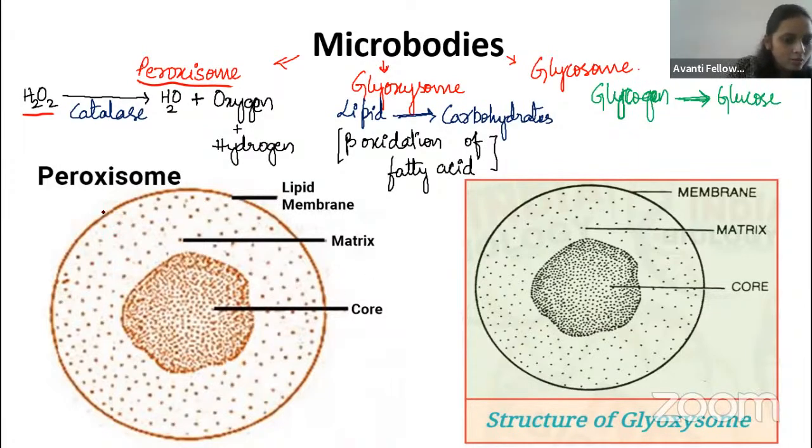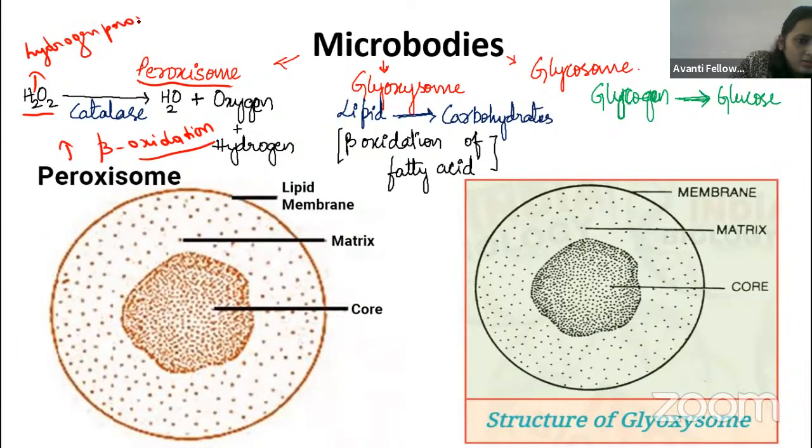Also, the peroxisome helps in the beta oxidation of lipids. Lipid has to be broken down, right? Breakdown of the lipid, that we will call beta oxidation. That will take place in the peroxisome. One is the beta oxidation, and the other is the conversion of hydrogen peroxide into water and oxygen.